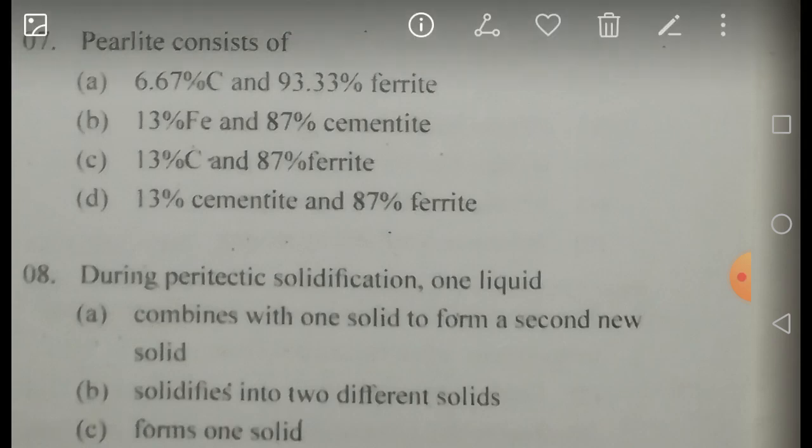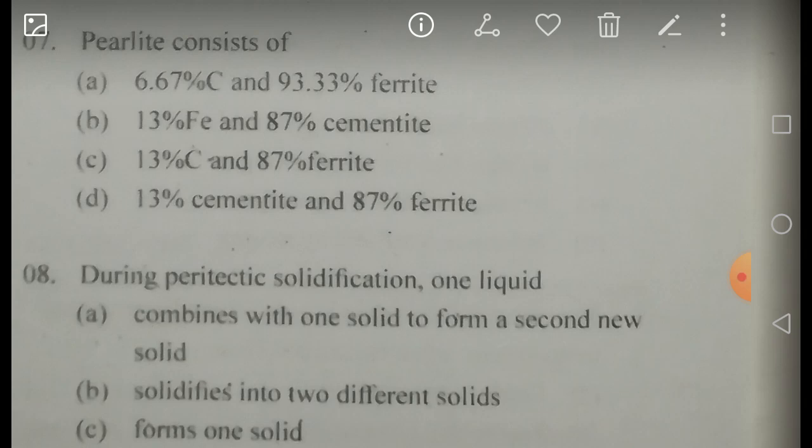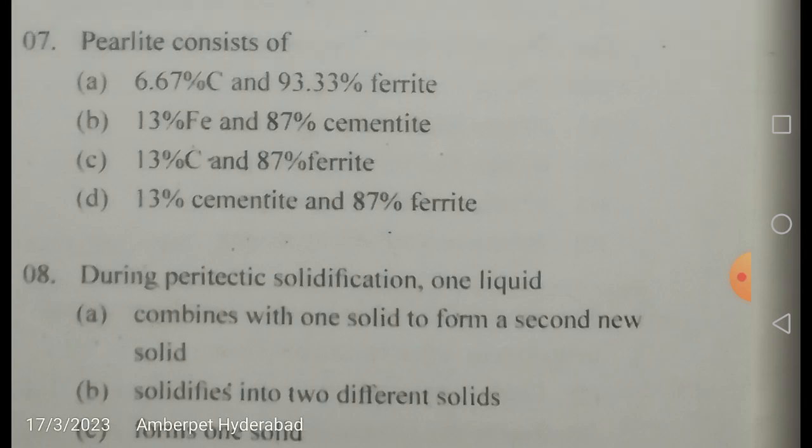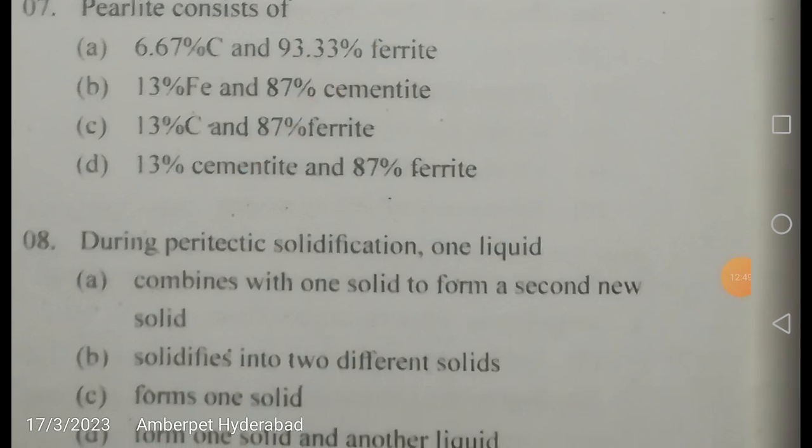That means that is going to give approximately 88.1 percentage, and cementite is equal to (0.8 minus 0.008) by (6.67 minus 0.008). So that is going to come around 11.9 or 12 percentage. So approximately we can take 87% of ferrite and 13% of cementite as the correct answer. So your answer is D. 13% is cementite, 87% is ferrite.